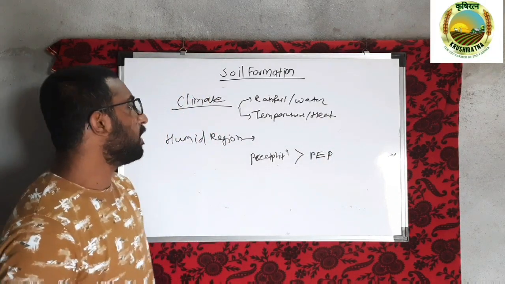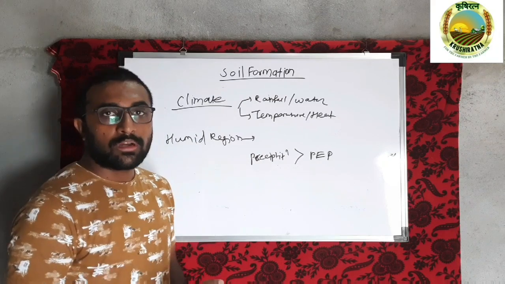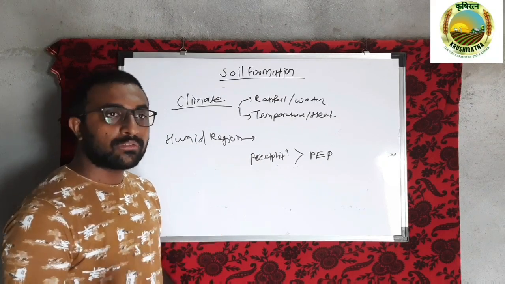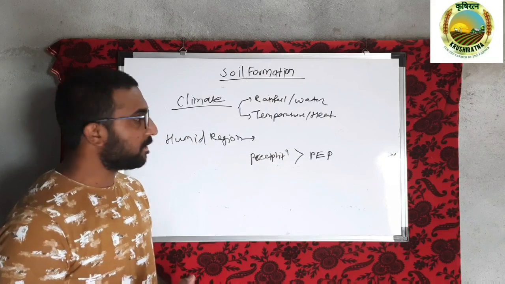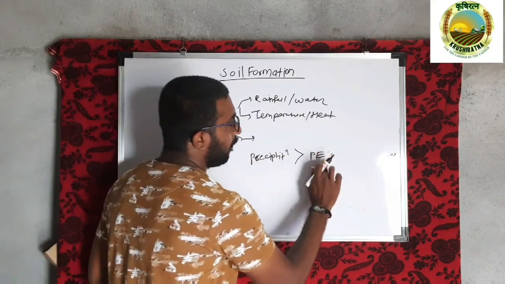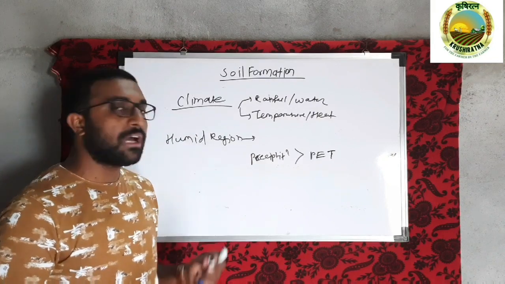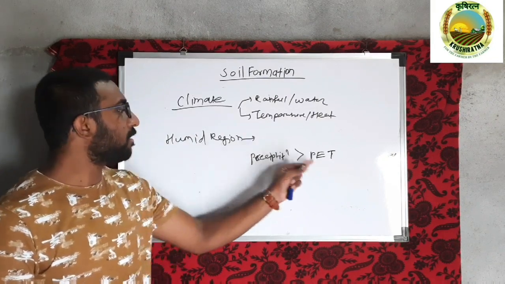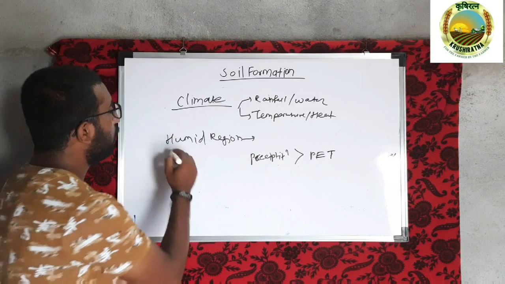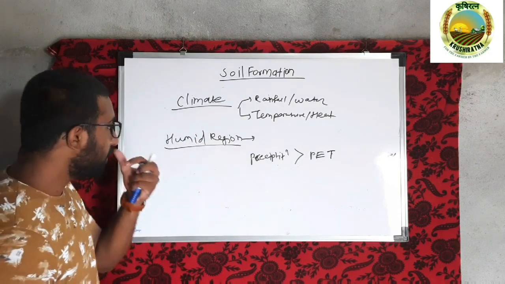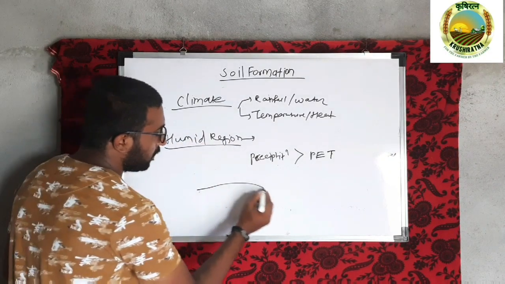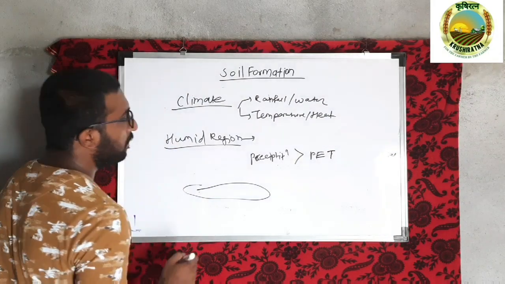Here, the loss of water is in the form of evaporation and also transpiration. In the humid region, the amount of precipitation is more than the potential evapotranspiration. So suppose this is a soil in a humid region.